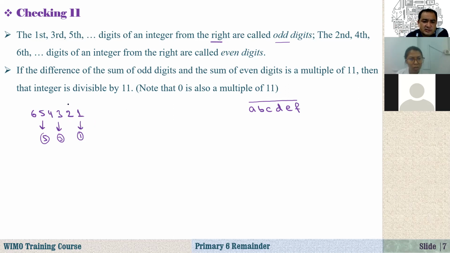Here, this two is in the second place, this one is fourth, and this one is sixth, right? We are just naming them. Then after the definition, I can use these names.